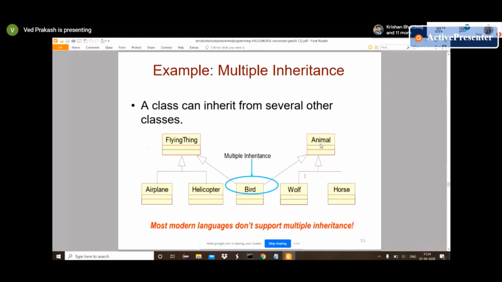In multiple inheritance, it will reuse its properties from more than one parent class. So any subclass can have more than one parent class in multiple inheritance. Normally, it's a less supported feature, and Java does not provide this type of inheritance. Okay.